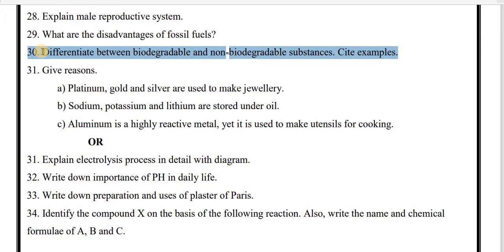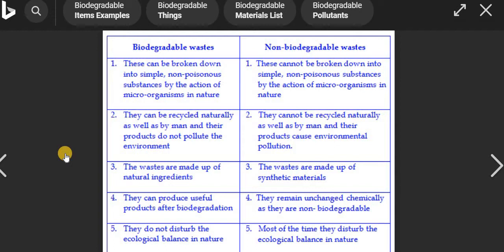Differentiate between a biodegradable and non-biodegradable substance. Cite examples. Here we have to write down the difference between biodegradable and non-biodegradable substances. For that, you must know the definitions of both. Then you can write down the difference. Let's see the answer in detail.